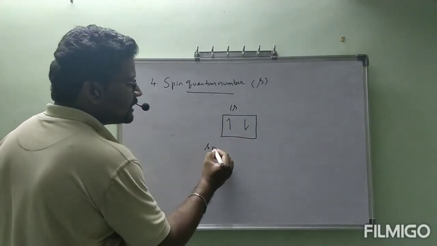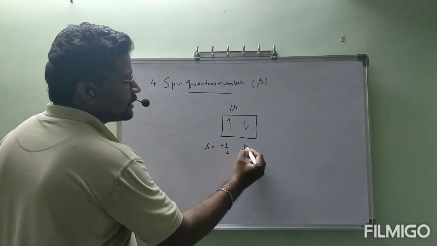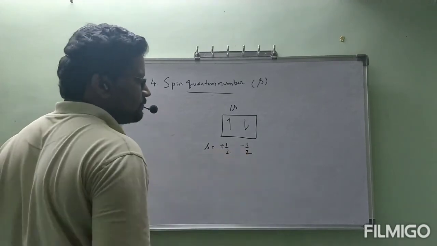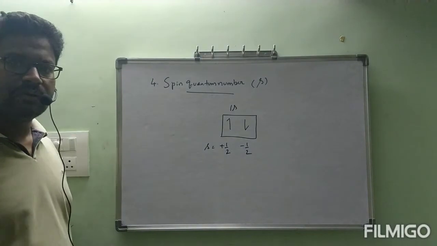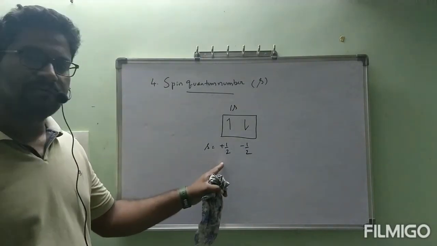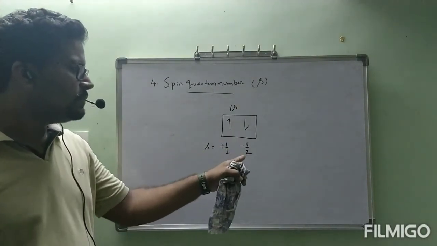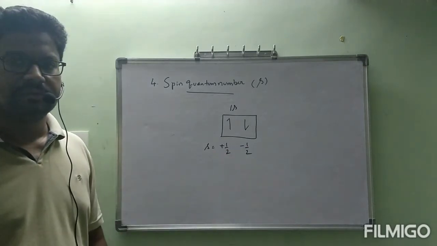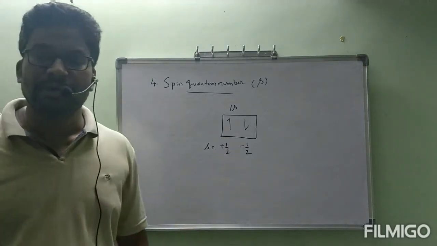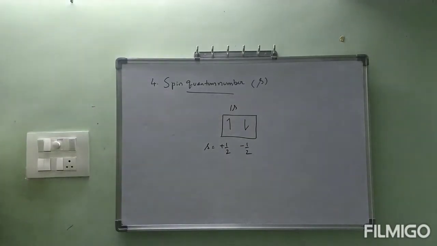The s value for the first electron is plus half. The s value for the second electron is minus half. If you see an upward arrow, immediately write s value plus half. If you see a downward arrow, immediately write s value minus half. This is only the spin quantum number. It will become clearer once you complete electronic configuration, which is our next concept.